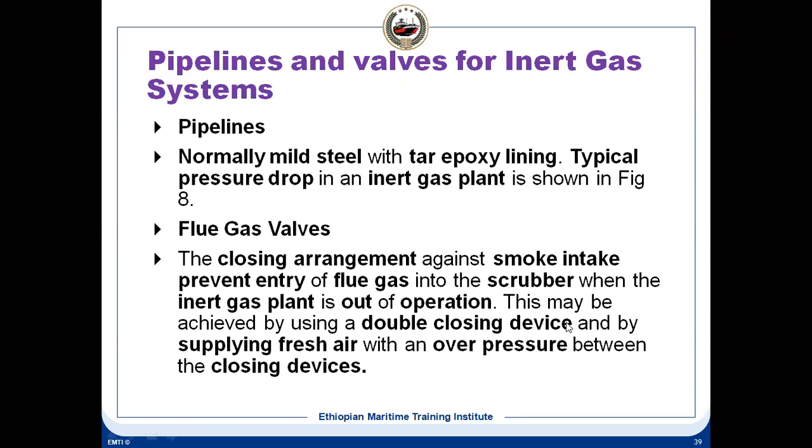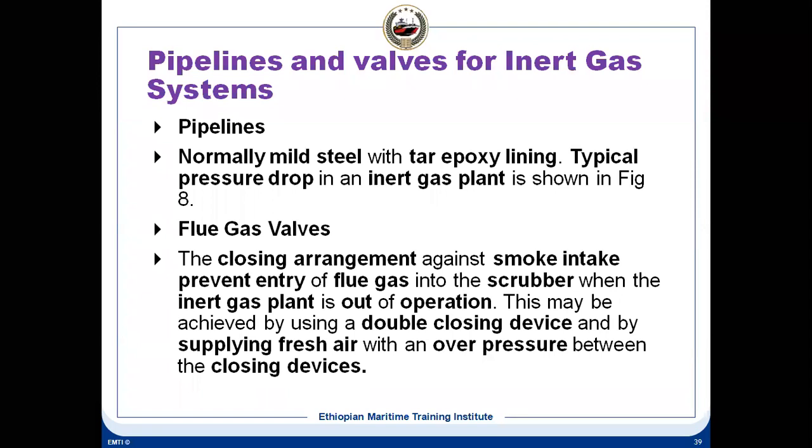Then the flue gas valve, that boiler uptake valve we have seen, has to be fitted before the scupper, so that when the IG is not in operation and the boiler is in operation, flue gas should not come to the IG.